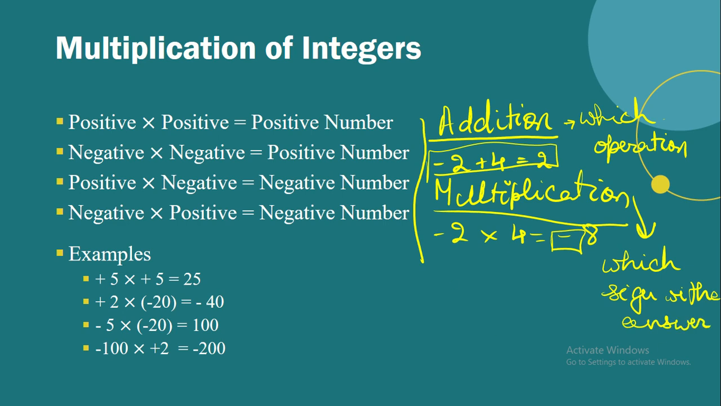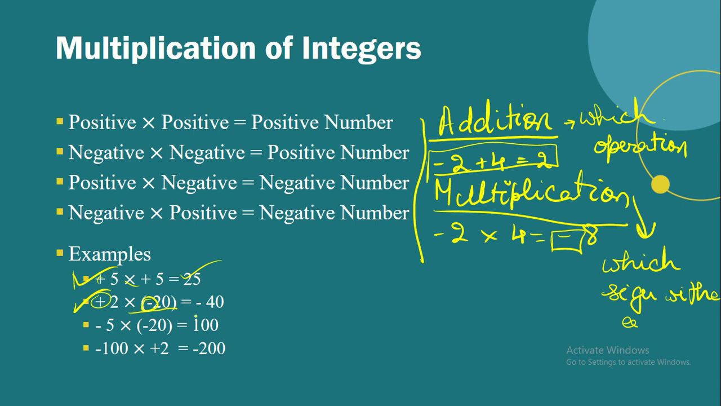Easier than addition, because in multiplication and division you just need to see the signs and just put the sign, whatever sign comes out after doing that, with the answer. That's so simple, right? Now let's see some examples. Now plus 5 into plus 5 is equal to 25, because we have plus and plus, so 25. Now plus 2 into minus 20, so we have different signs, so we will put a minus sign in the answer.